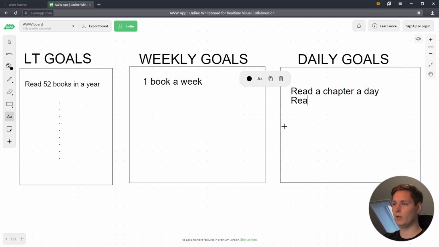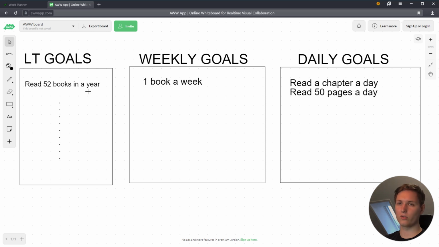Or maybe read 50 pages a day. And in 6 days, that's 300 pages. That's a normal book. Or maybe even more if you're daring or if you have the time. So that could be a process for setting a daily goal based on your weekly goals, based on your long-term goals. So let's hop back into Notion and I'll show you how this works with the productivity system template that I set up.